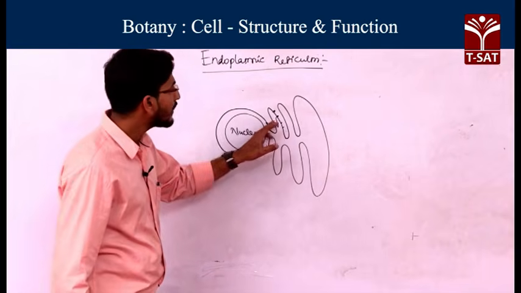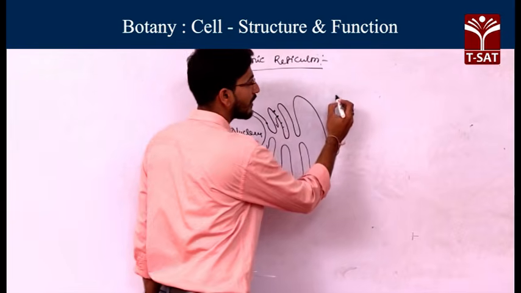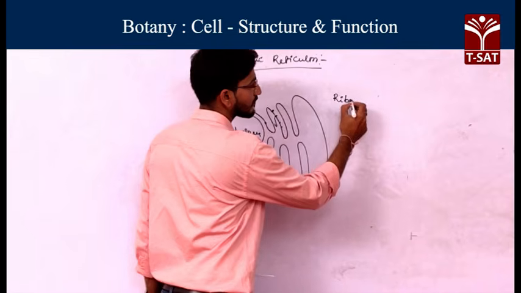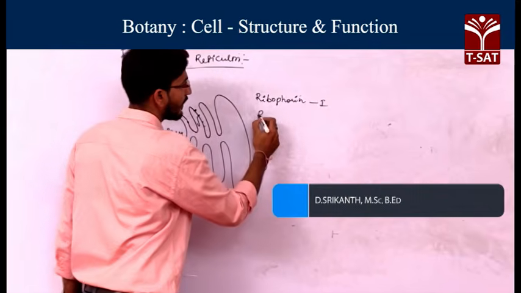The endoplasmic reticulum is attached to these ribosomes with the help of two proteins. What are those two proteins? Ribophorin 1 and ribophorin 2.